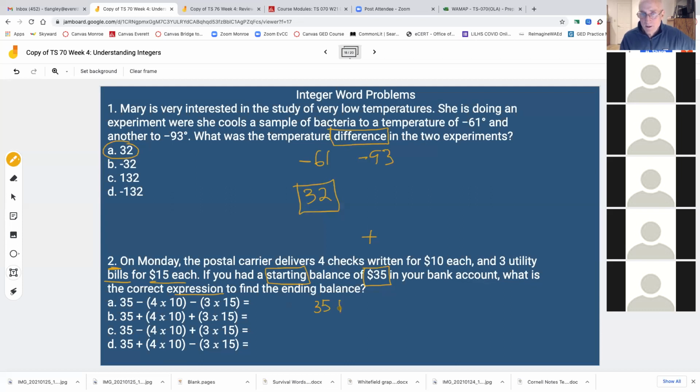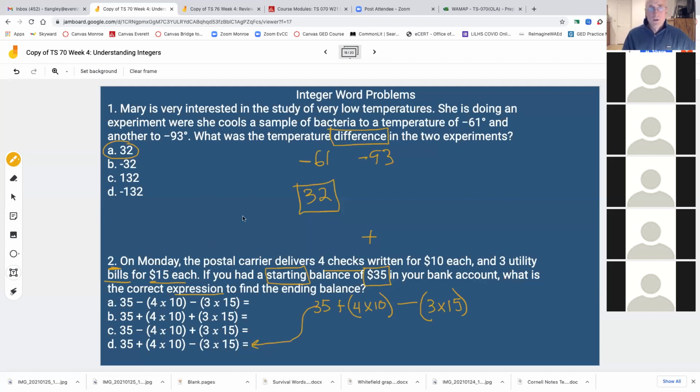So it's plus 4 checks for $10, so it'd be 4 times 10, minus, because it says bills, then we have 3 times 15. All right, that's the expression, that's the formula for it. And that gets me to this, which one is it? Okay, that would be the expression.